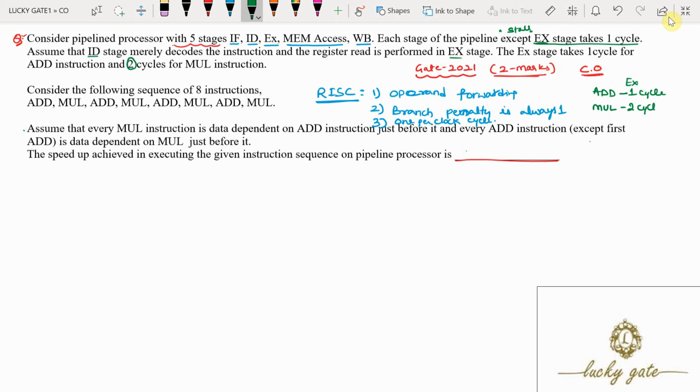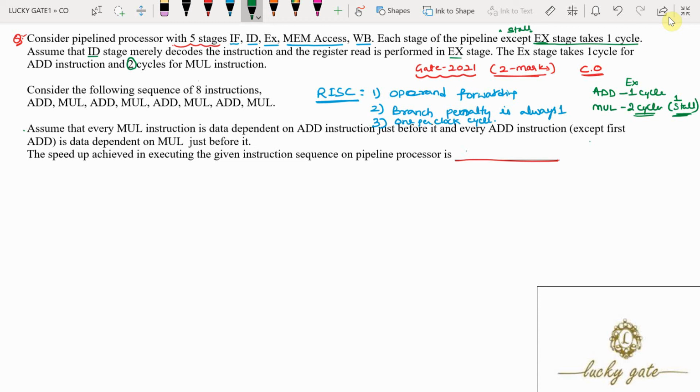Here 2 cycles means there is 1 stall in the mul instruction. It is not completing in 1 cycle, it is completing in 2 cycles, means there is 1 stall in the mul instruction. Why 1 stall? Because each instruction execution takes 1 cycle, and because mul takes 1 extra cycle, we can say there is 1 stall for the mul instruction.